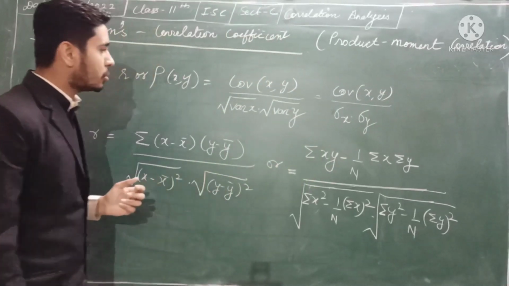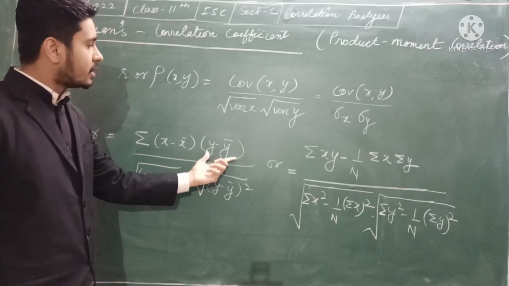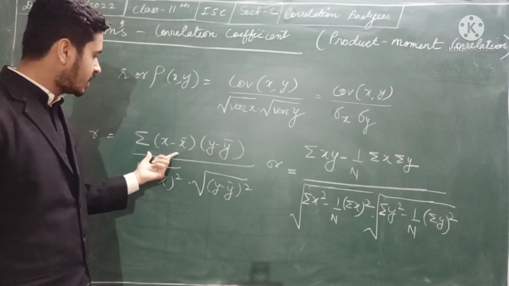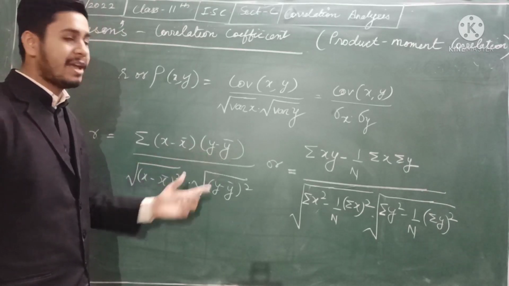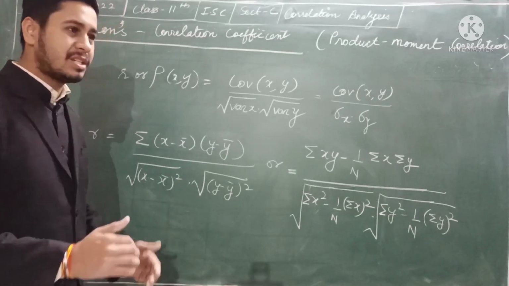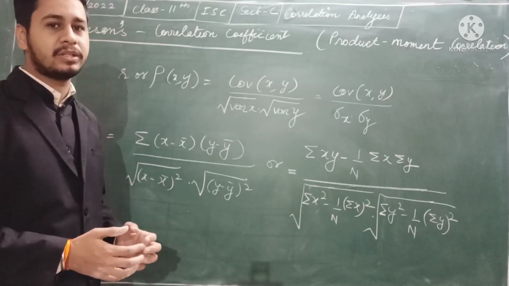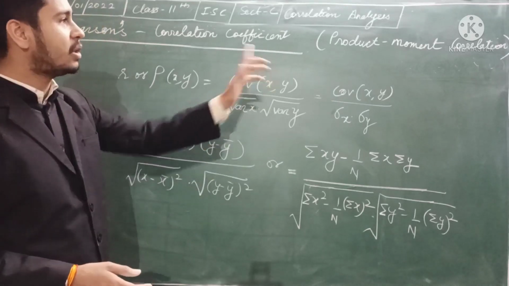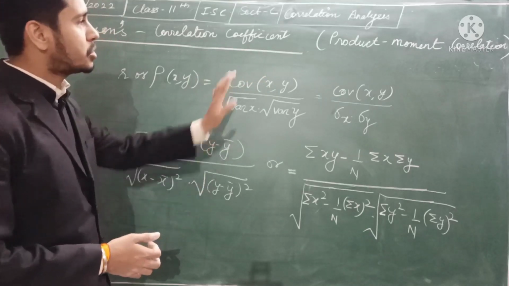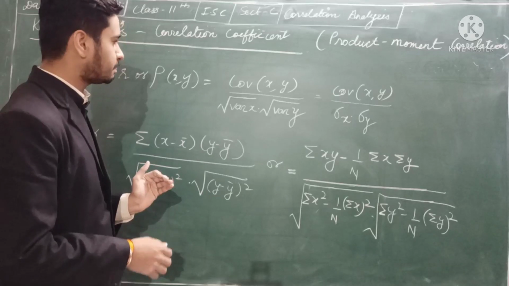Product moment means we are finding the product, that is x minus x bar, y minus y bar, and you can call that the moment, which is a statistical term. If you go on for higher studies of statistics, you will understand the meaning of moment there. So try to understand, product moment means the product of two things here.